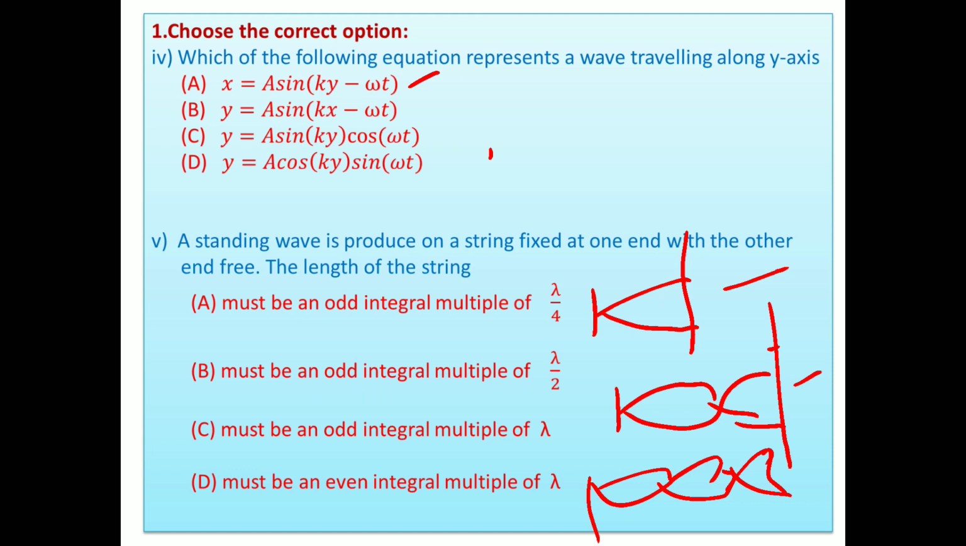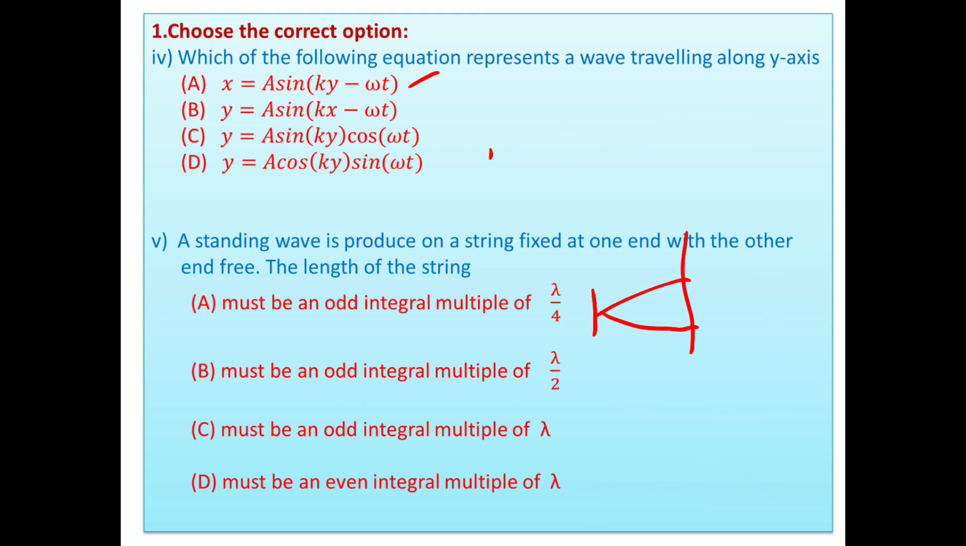What is the condition here then? It must be an odd integral multiple of lambda by 4. This option should be correct. Odd integral multiple of lambda by 2 is not there. Other options are not there. Very simple thing. Because what is our condition? Even if this is a string, what is the condition for a string? At the ends, nodes are formed. So such loops are always there for the string. But here the condition is that at one end a node is there and the other end is free, and at the free end an antinode is always formed. So your option should be A. In both cases, the option is A. It must be an odd integral multiple of lambda by 4.